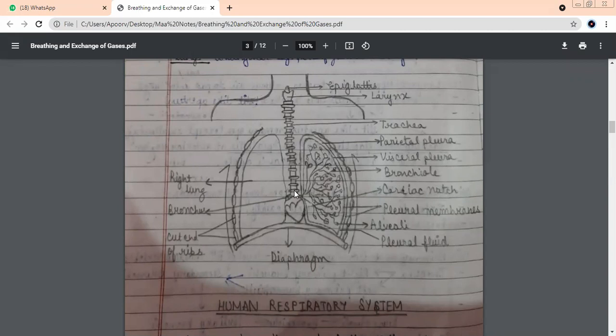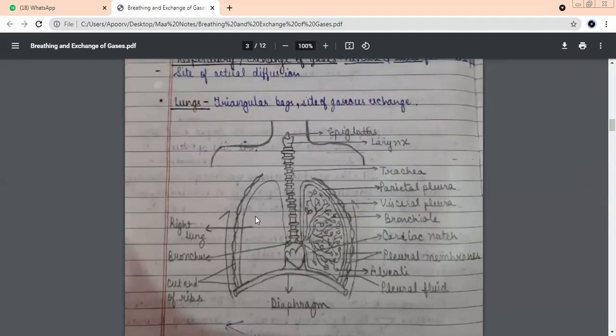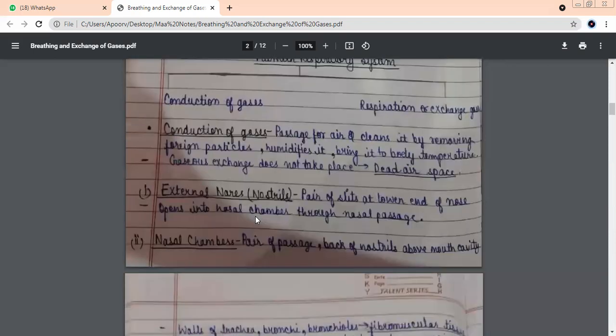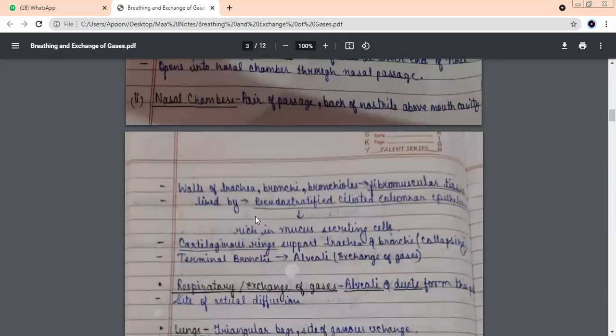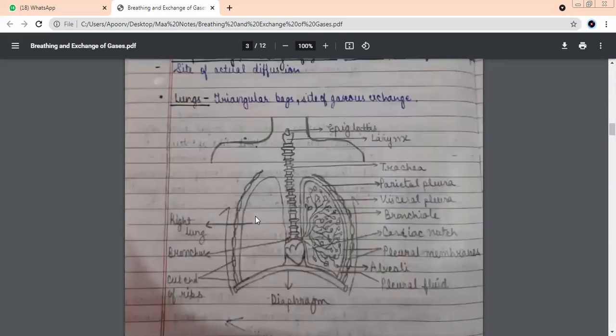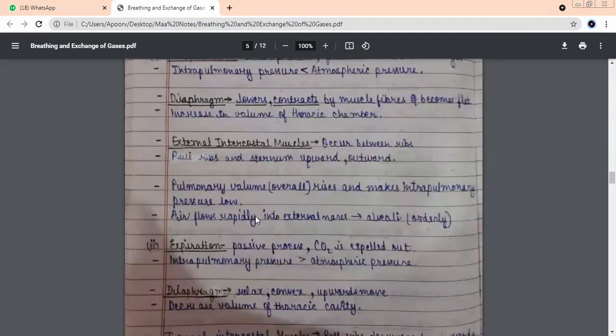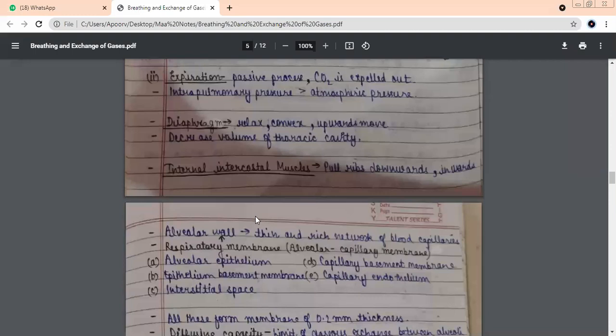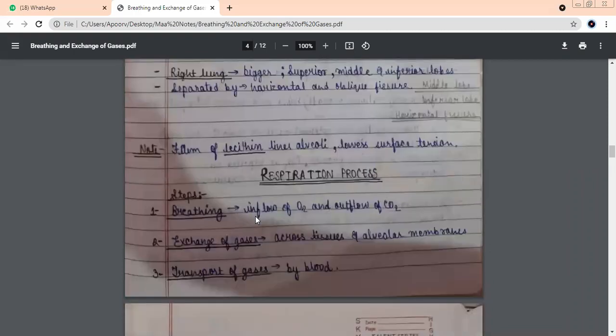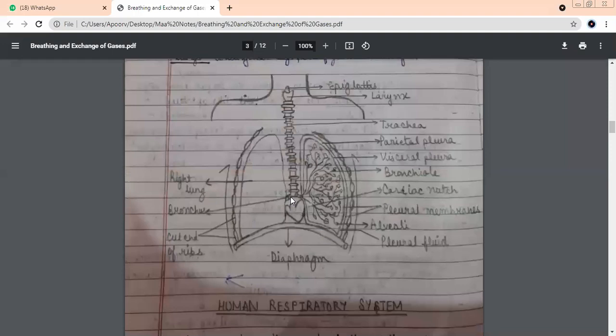Okay. See, till here it is one, but then here it is dividing into two parts. One is going into the right lung. What did we call that? Tell me quickly. We did it in the morning. What did we call it, children? Right primary bronchi. Yes, right primary bronchi. I told you in the morning also that first I'll give you the names and then you would be identifying them. So this is your right primary bronchi.